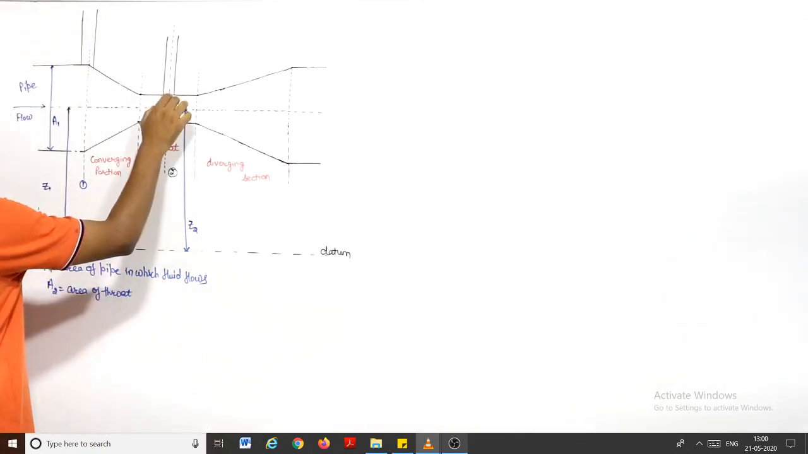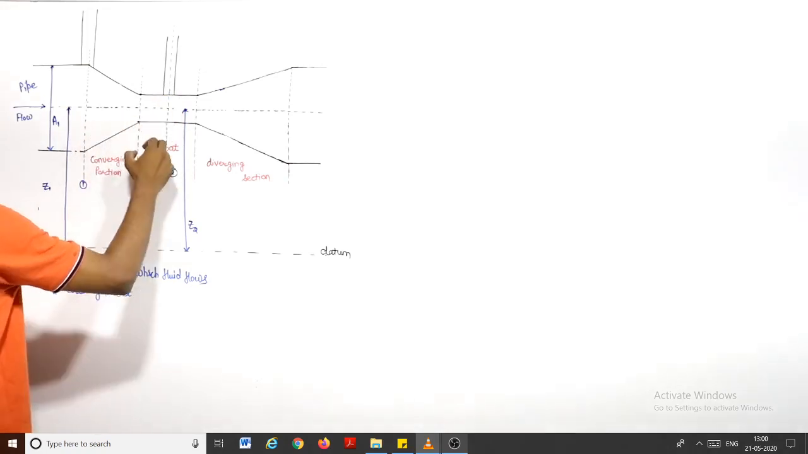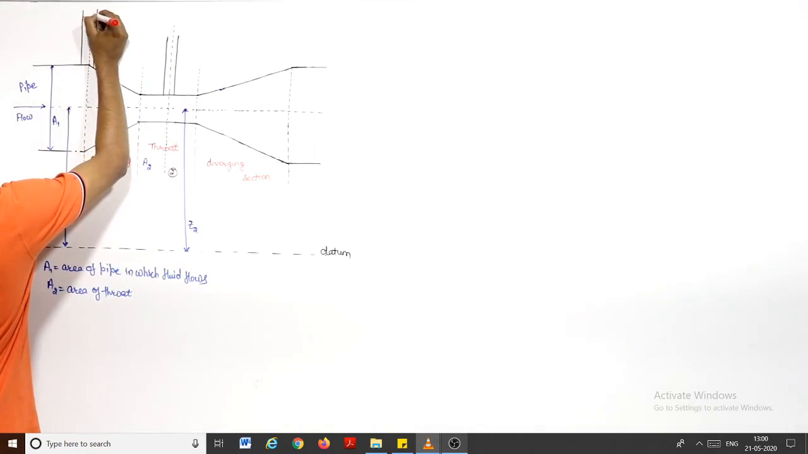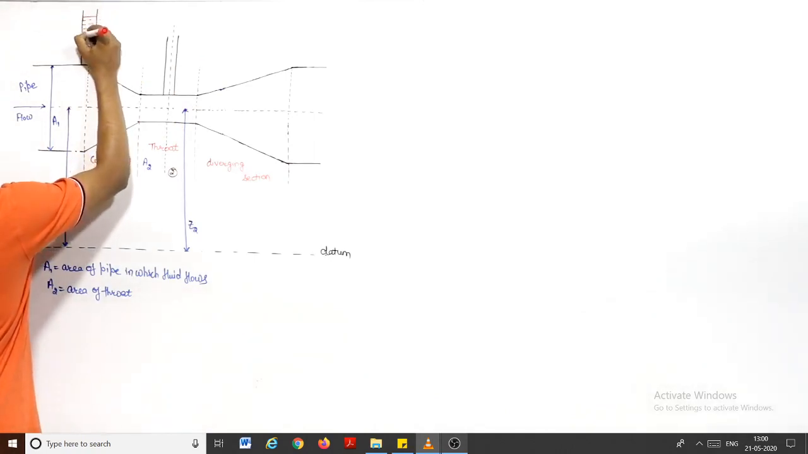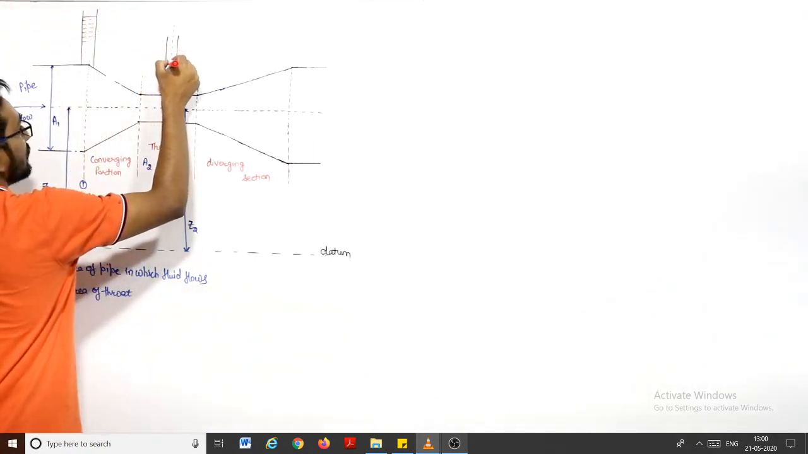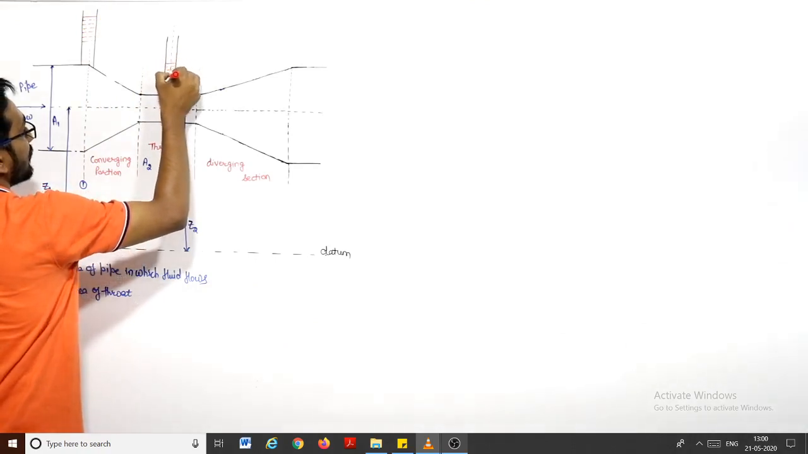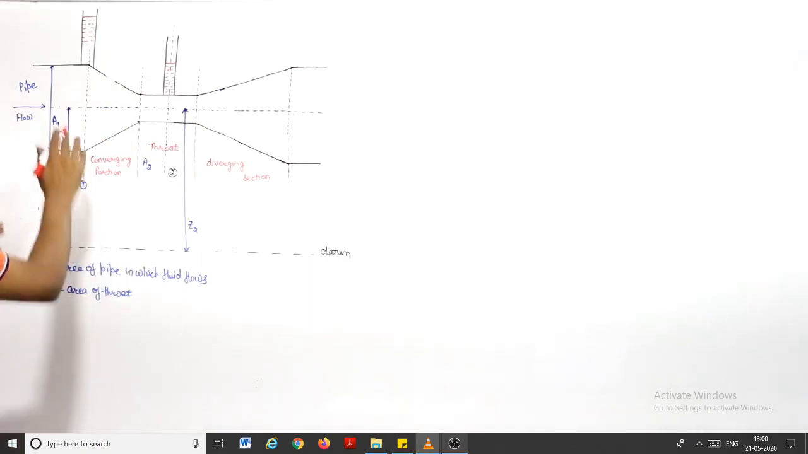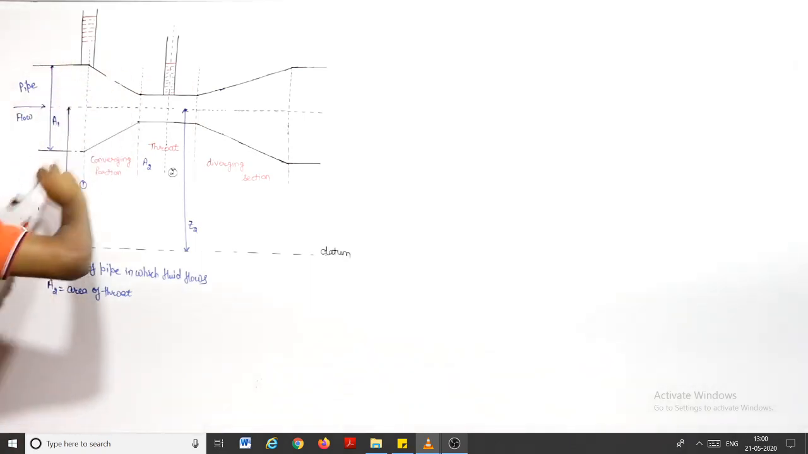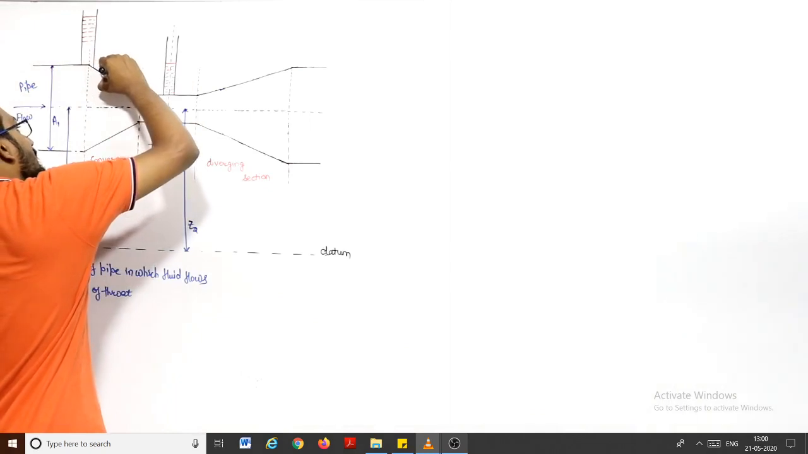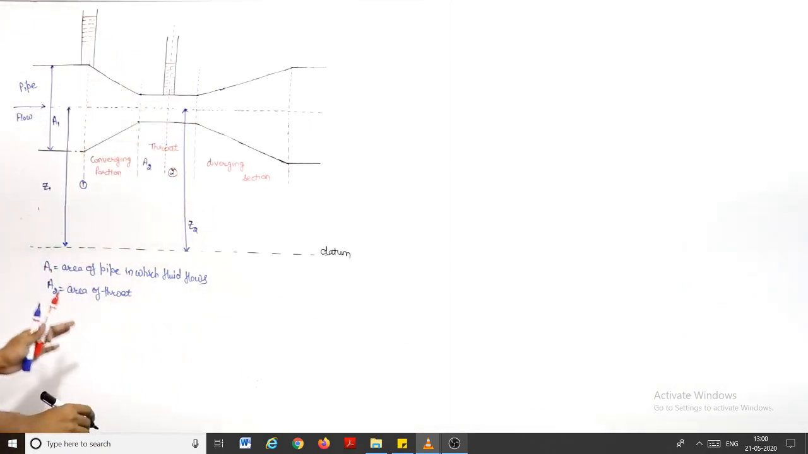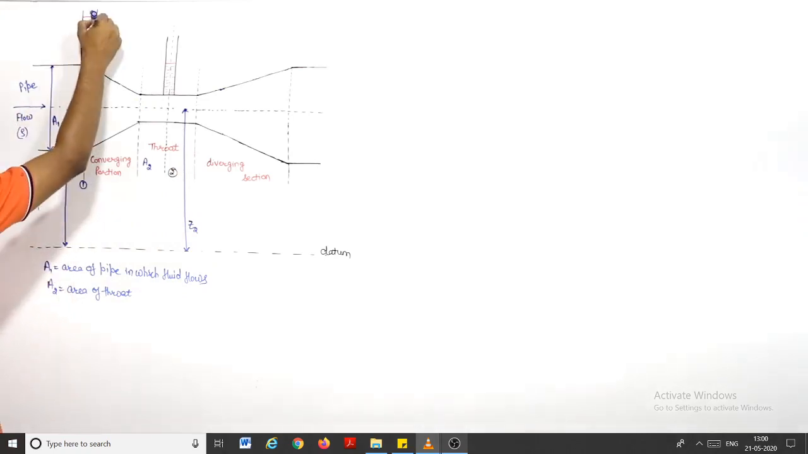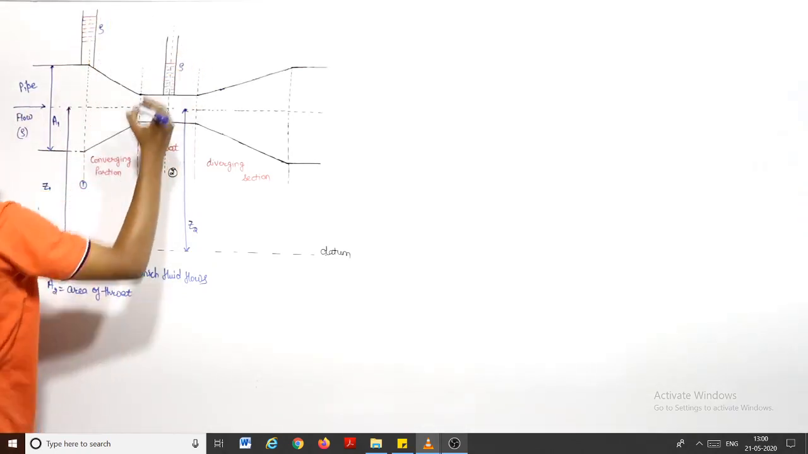Here the pressure is more, here the pressure is less, because velocity is increasing. So this piezometer will give you this much head, and this piezometer will give you this much head. Because here the pressure is more, the rise of liquid in the piezometer is this one. This is the same fluid which is flowing in this venturimeter. Don't confuse it with a manometric fluid. No, it is the same fluid which is moving in this pipe, with density rho. So this liquid is also of density rho.